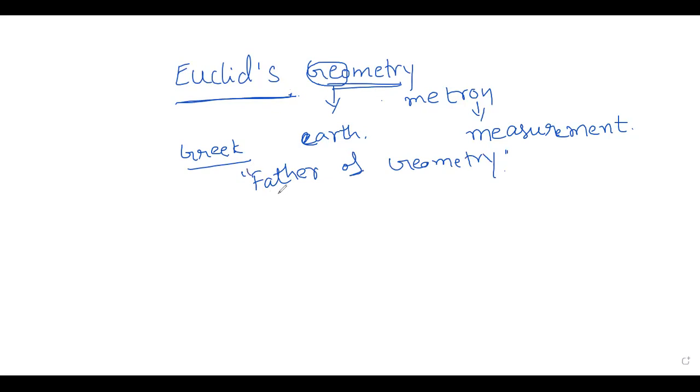Euclid is called father of geometry because he has given so many concepts related to geometry, children. He has given some statements which are called universal statements. Why are they called universal?